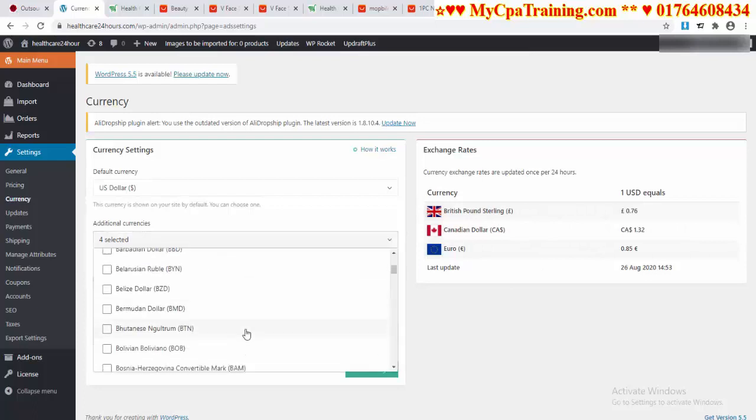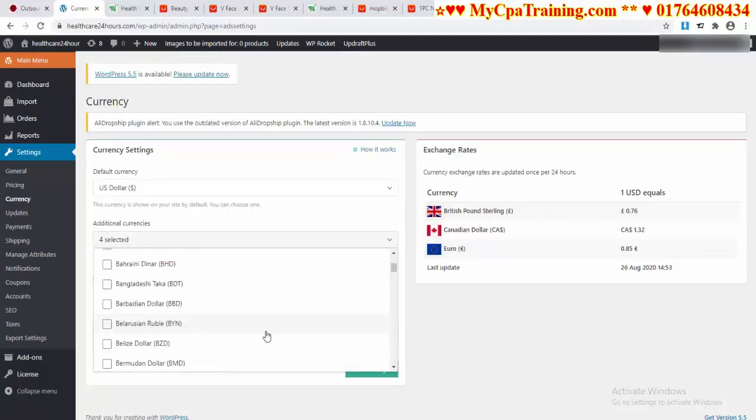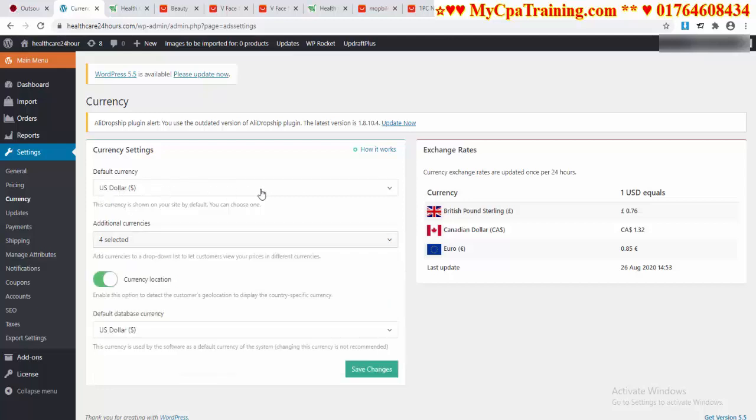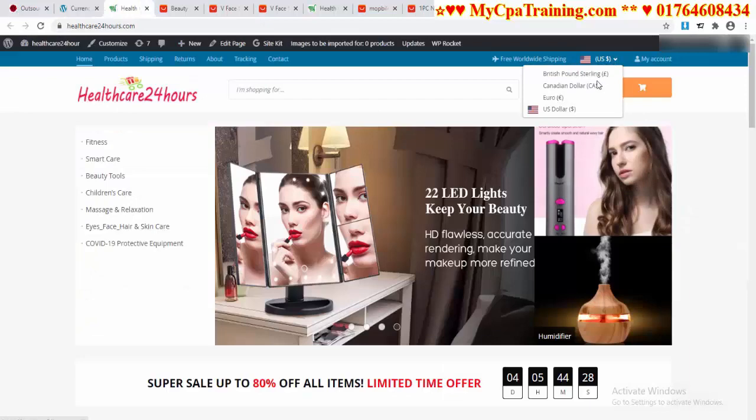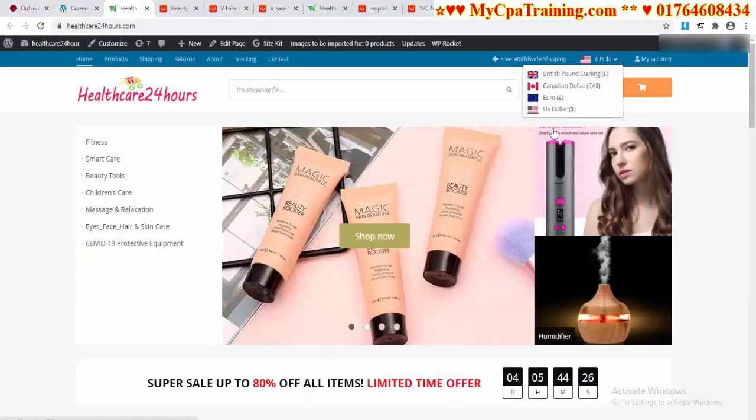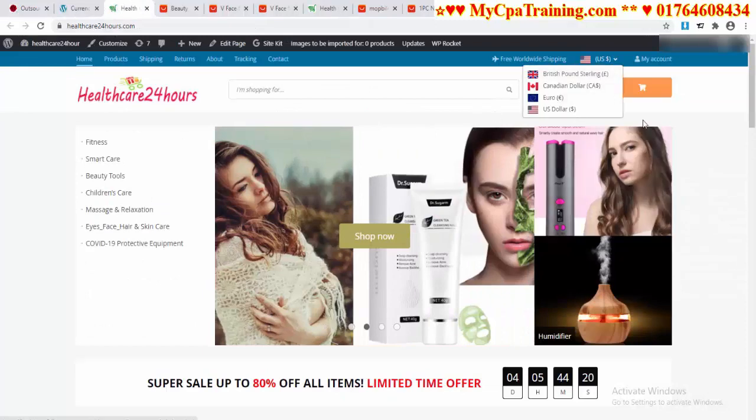You can select all currencies, or you can select the currencies you like. Default currency is US dollar. You can change it from here. And if you want to show currency location, you have to select this. You have to activate this option, just like this way. If you select these options, you will get it here like this.